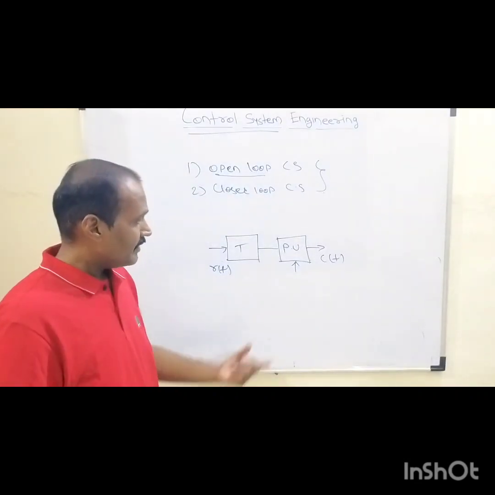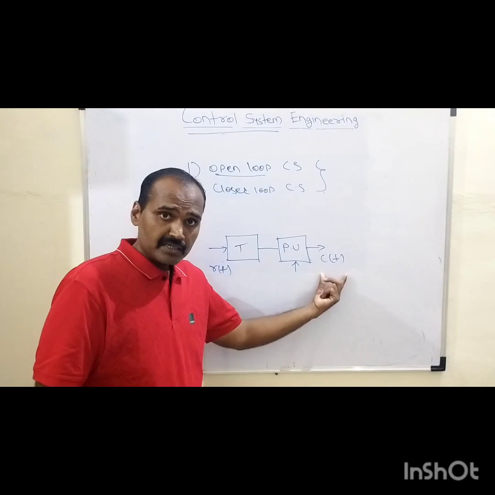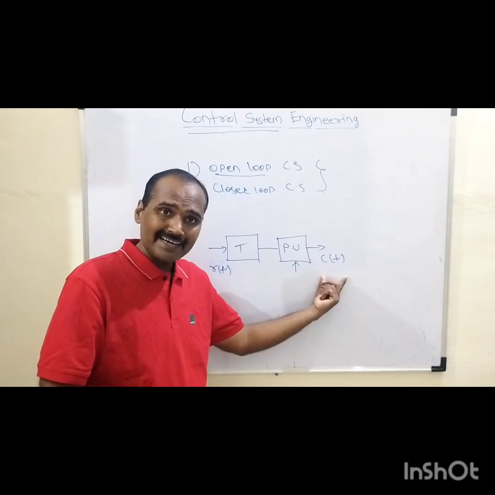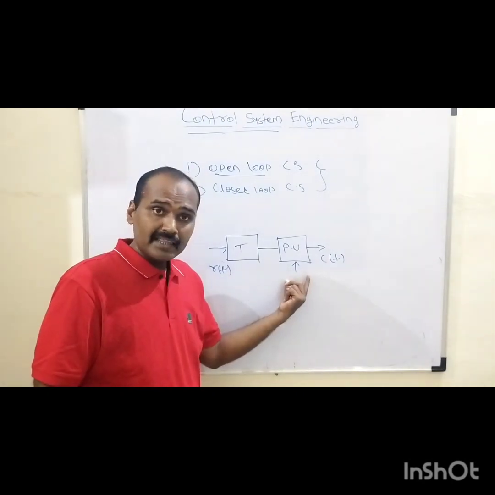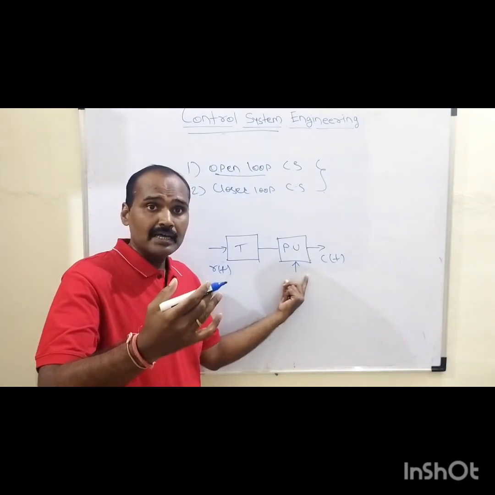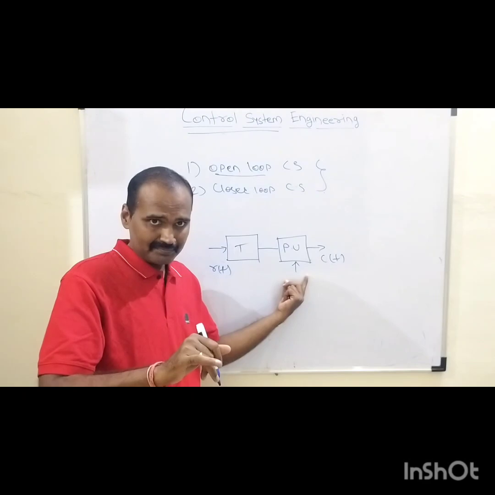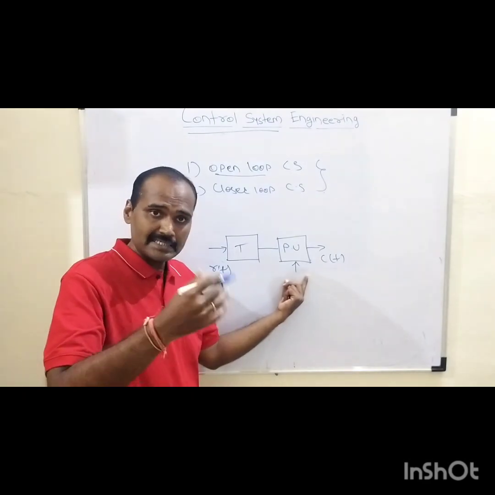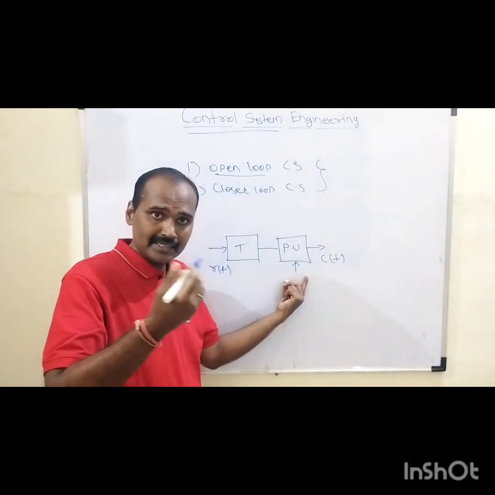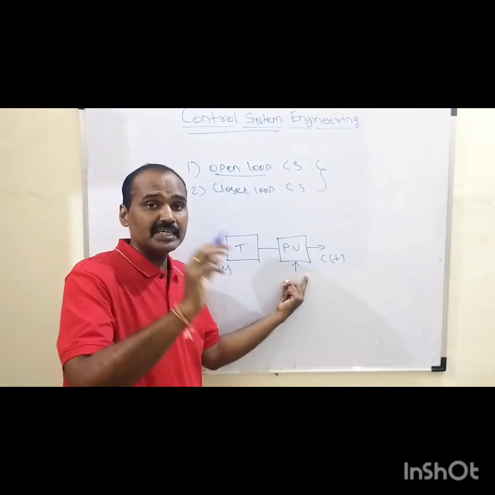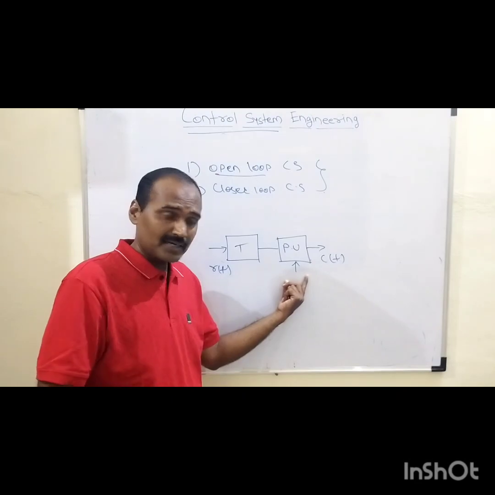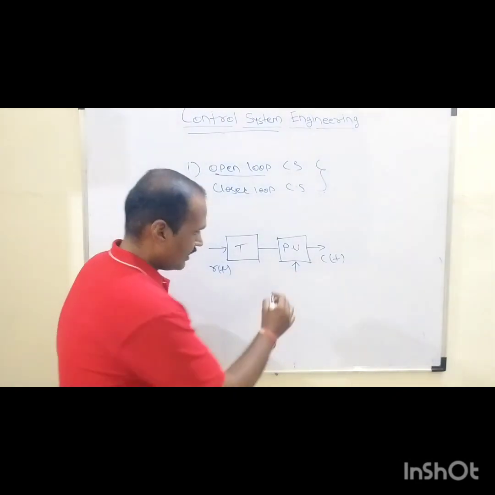And in either way, when this control action depends upon the actual response of that system, it means whenever we have a certain relation between the output and the control action. That is nothing but the desired quantity which is responsible to activate the system, right? Because according to the definition, a system is specially designed to attain a certain objective out of it. So to attain that objective, physically we need to turn on that system, right? And which quantity is responsible to turn on that system? That quantity is nothing but the control action.